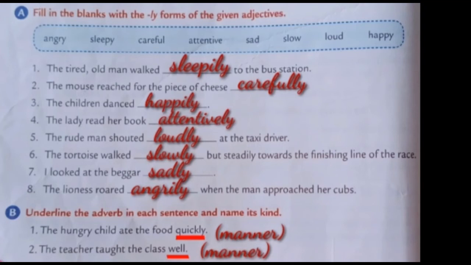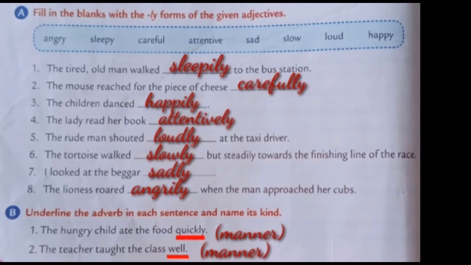I repeat, the lioness roared angrily when the man approached her cubs. Here, adjective angry changed to angrily. Adverb. Now, underline the adverb in each sentence and name its kind.